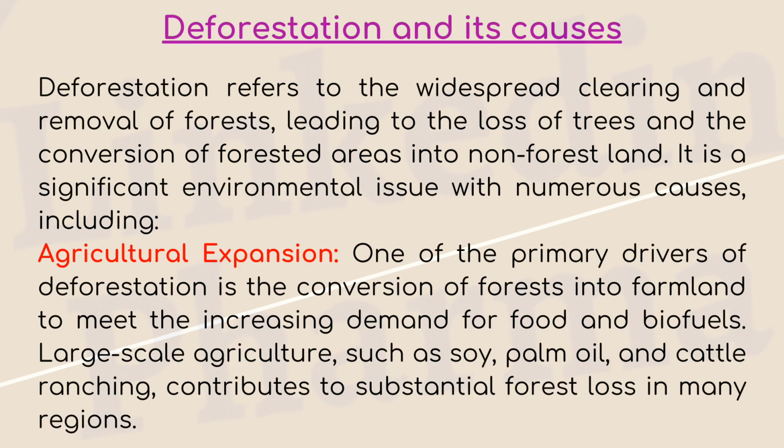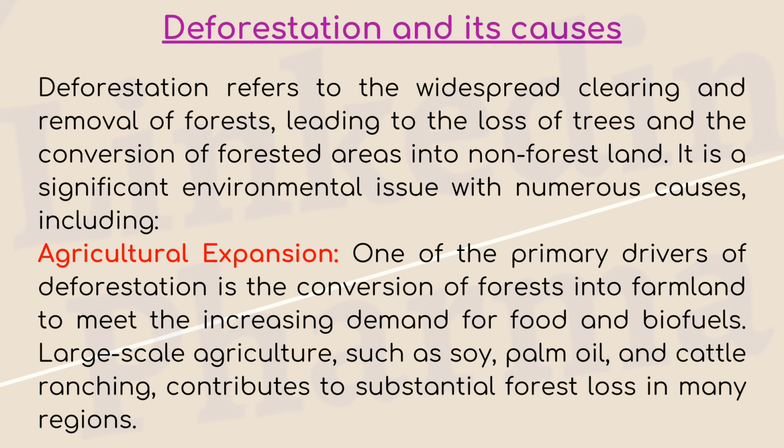Deforestation and its causes. Deforestation refers to the widespread clearing and removal of forests, leading to the loss of trees and the conversion of forested areas into non-forest land. It is a significant environmental issue with numerous causes, including agricultural expansion. One of the primary drivers of deforestation is the conversion of forests into farmland to meet the increasing demand for food and biofuels.